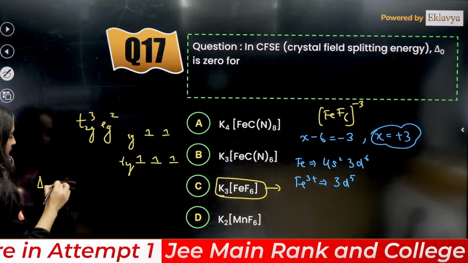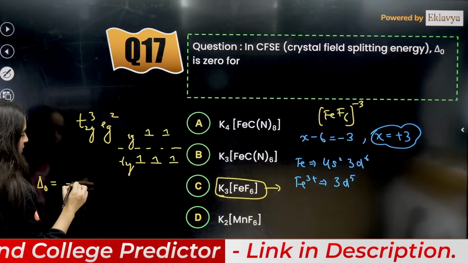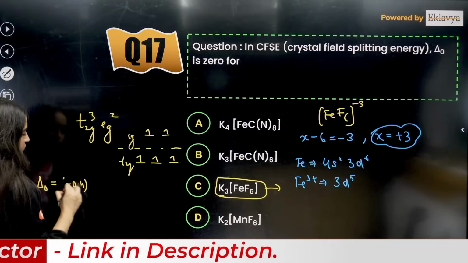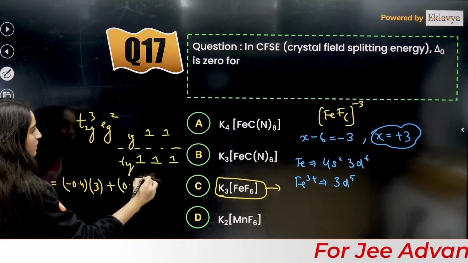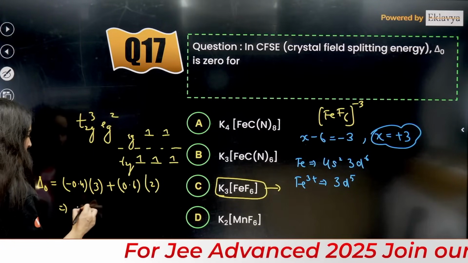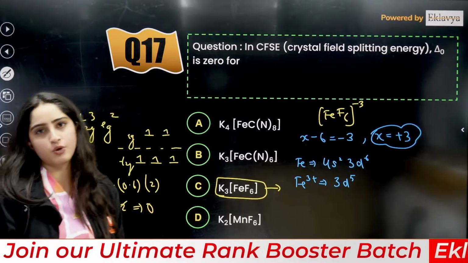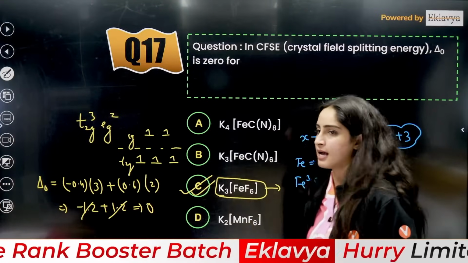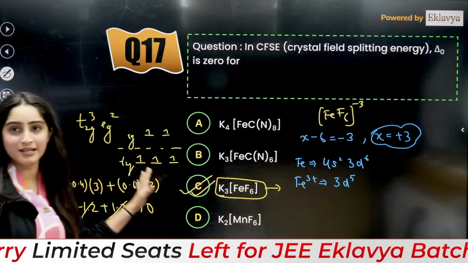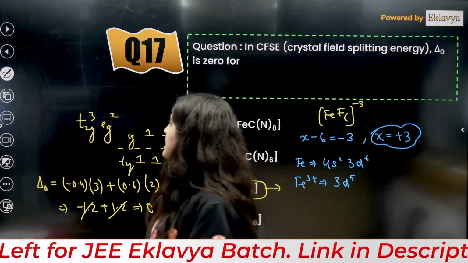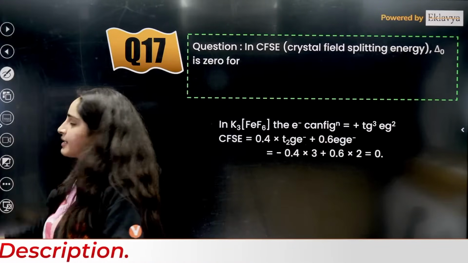Delta O is going to be, t2g is minus 0.4 from the barycenter. Here it is minus 0.4 multiplied by 3, plus, here it is plus 0.6 multiplied by 2. So it will be minus 1.2 plus 1.2. It is going to be 0. So the answer is C, the correct answer. Yes, everybody, C is the correct answer. Got it? How it is done? Simple, direct question from crystal field splitting energy. Okay?